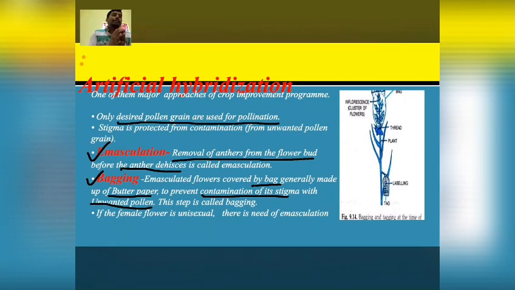Here the main purpose is to prevent the stigma from contamination, and these two techniques are followed in artificial hybridization. If the flower is unisexual, there is no need of emasculation. वहाँ से एंथर हटाने की जरूरत है नहीं क्योंकि only stigma will be present in that.